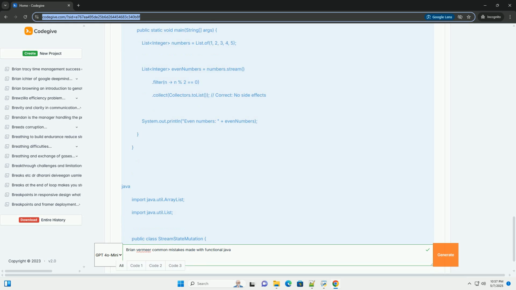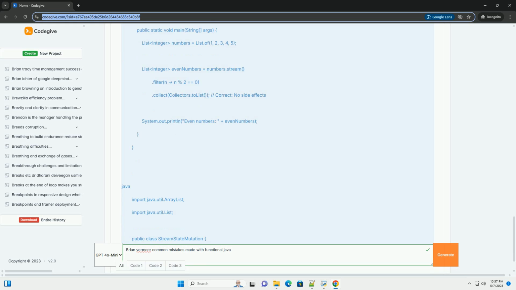Mistake 5: not understanding the laziness of streams. Description: stream operations are often lazy. Intermediate operations, like filter, map, and sorted, are not executed until a terminal operation, like collect, forEach, or count, is invoked. Not understanding this can lead to unexpected behavior, especially if you're expecting intermediate results to be evaluated immediately.